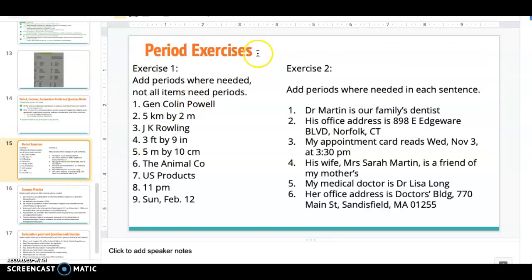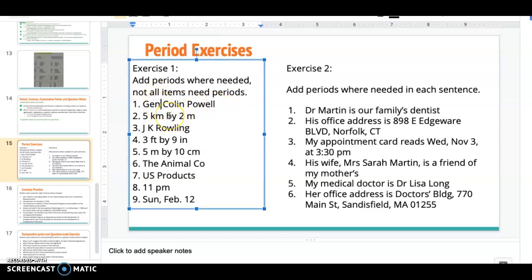So periods, we have two. One that deals with abbreviations, one that deals with sentences. So the first one, add periods where needed. Not all items need a period. So for example, Gen. Colin Powell. This is an abbreviation for general, so I put the period, and I'm just going to color coordinate that for you so you can see what I'm talking about, okay? 5 km by 2 m. Now, these are metric units. I do not put periods. That one's fine. I'm moving on, all right?